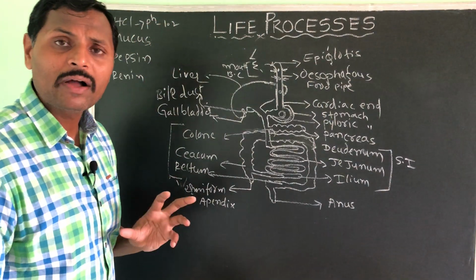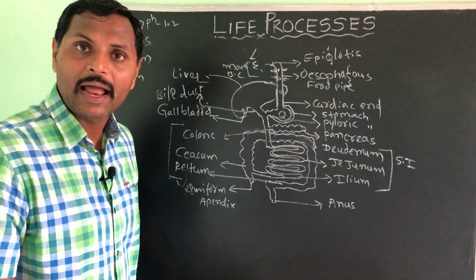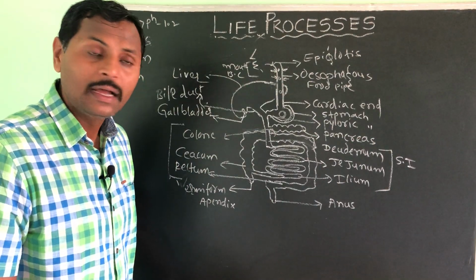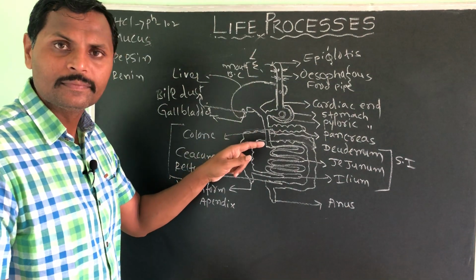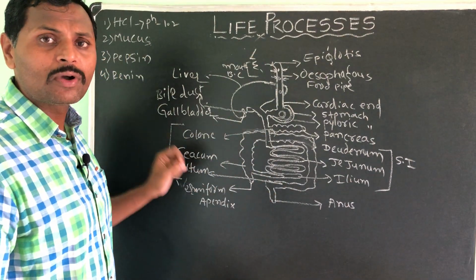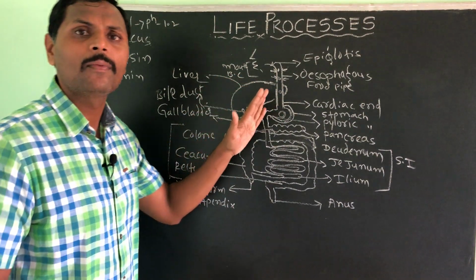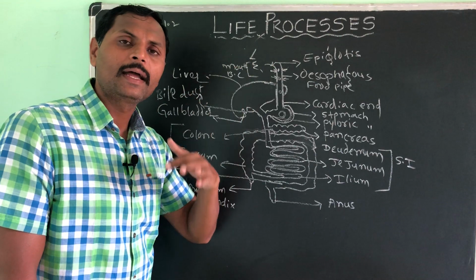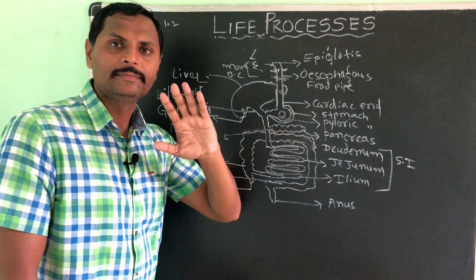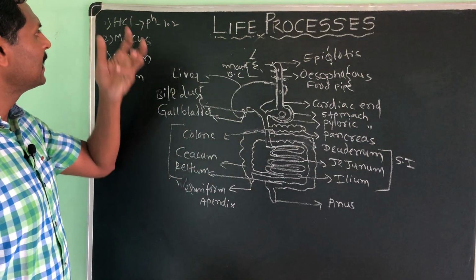A very strong acid is going to be released by the gastric gland, so that the inner wall should not burn. That is the reason mucus simply protects the inner wall by covering it. Understood?